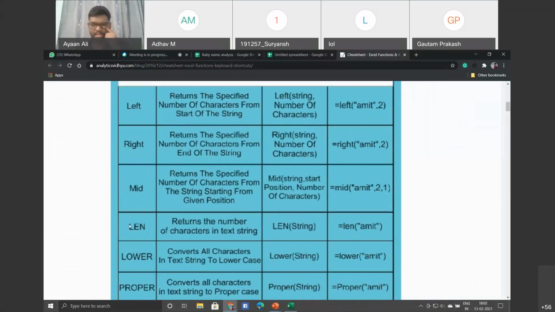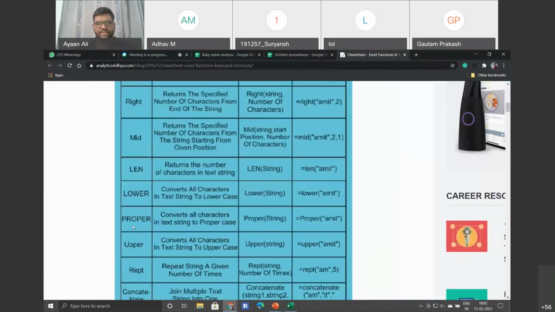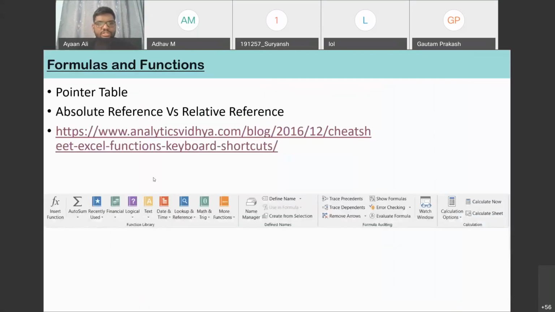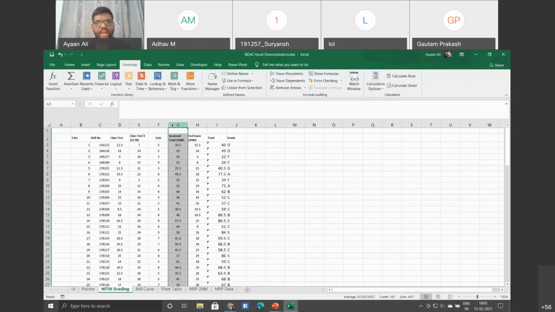Length returns the number of characters in the text string. Then you can go through this list, and there is an important function, concatenate. Suppose you have just 1 minute and you want specific data from the C row, E row, G, and I. You can't just take a Word document and add one after the other.